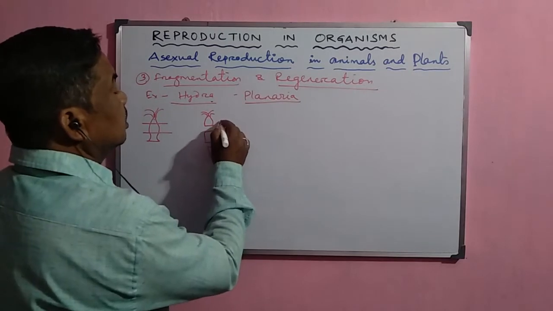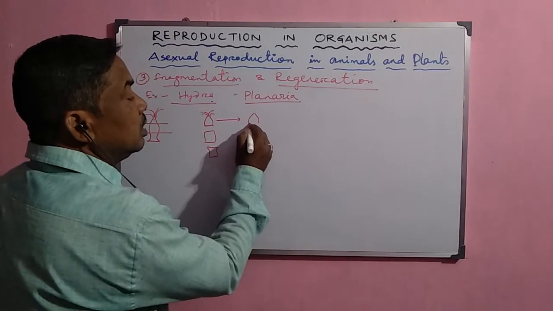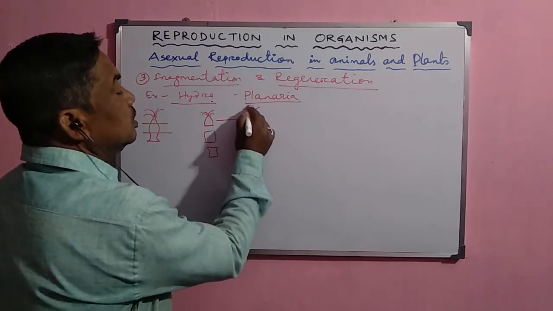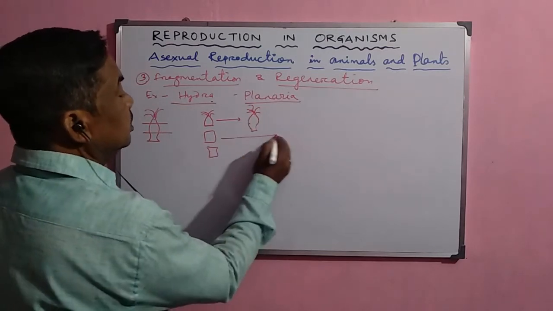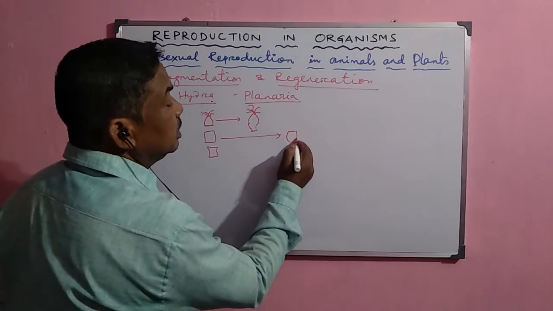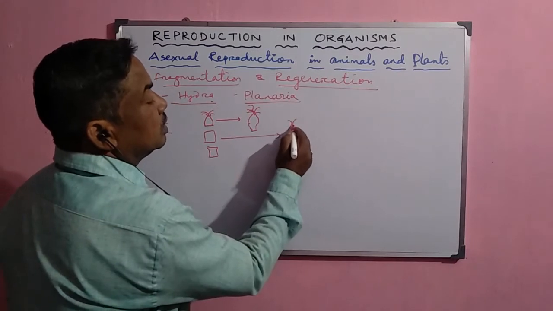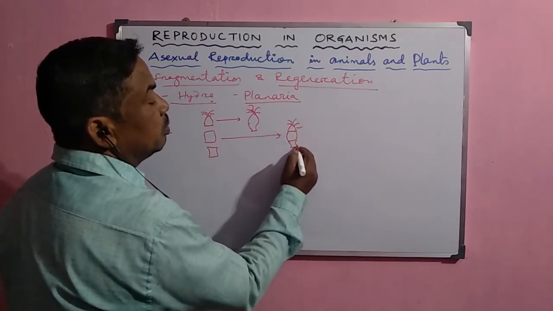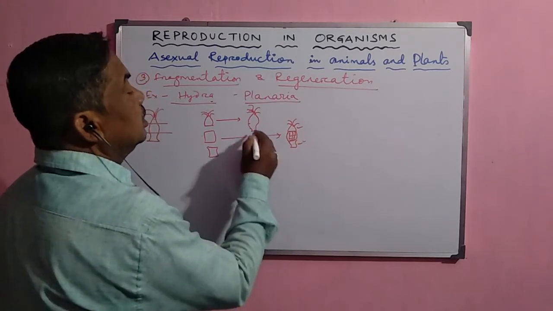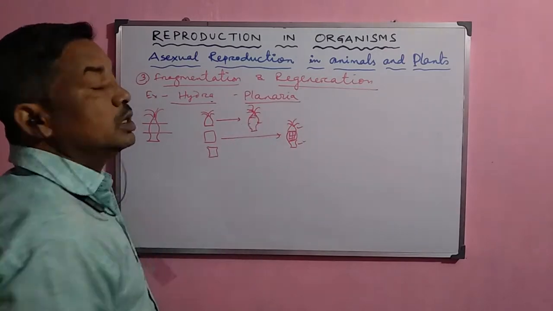Now gradually what happens, this upper part develops the lower part and the whole organism now forms. So this is a new hydra. And this is the second part, the middle part, and this middle part regenerates the upper part as well as the lower part. Then the tentacles develop here. So both upper and lower parts are regenerated here. And in this case, the upper part was there and the lower part was regenerated.